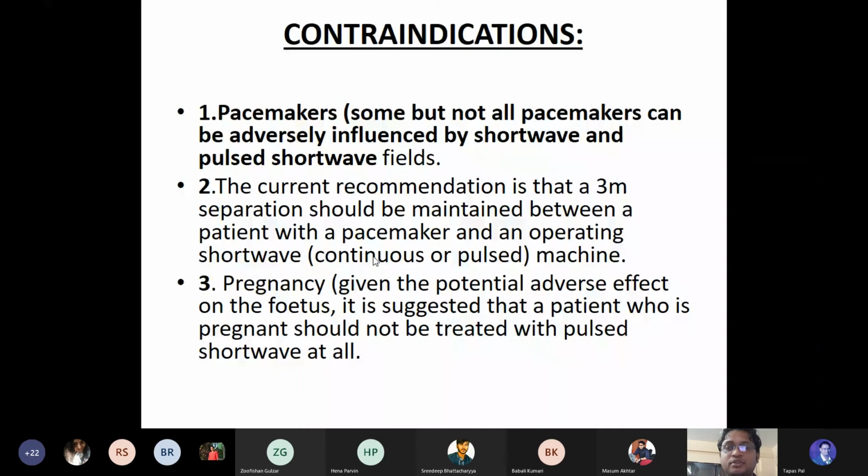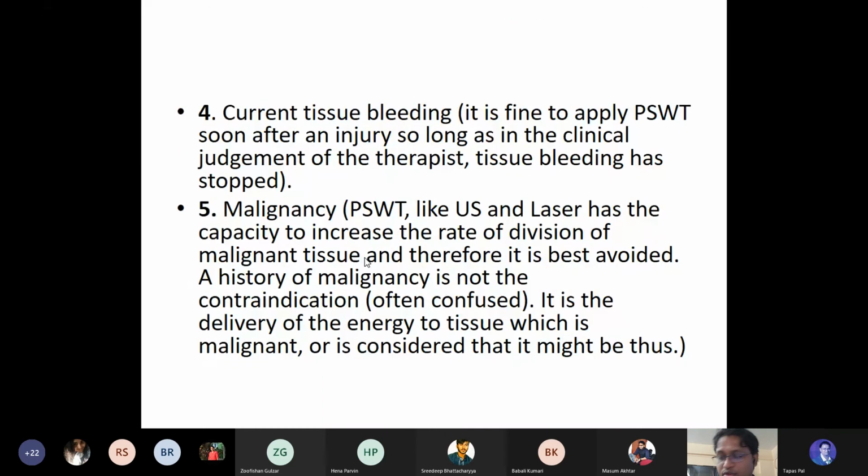If you need to use it for the knee joint or other parts like the hip, yes, you can use it, but the minimum distance from the pacemaker to that particular region must be 3 meters. So keep in mind, if it is within 3 meters, you are supposed not to use the machine. And of course, during pregnancy, you are supposed not to use this machine.